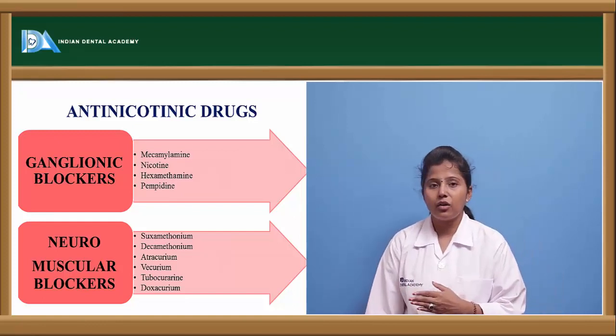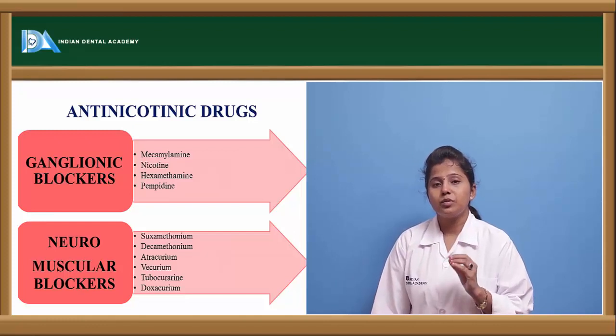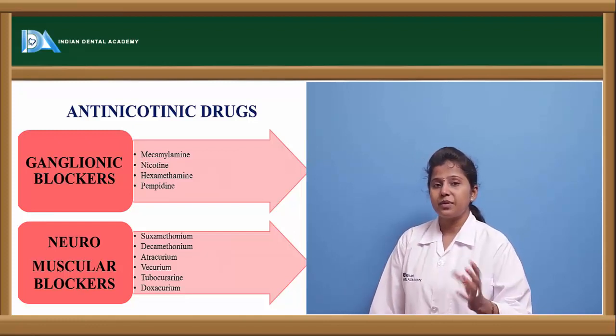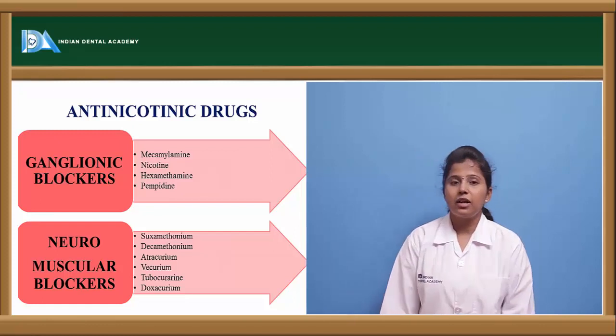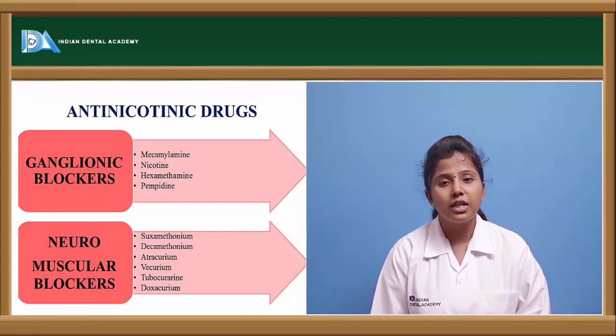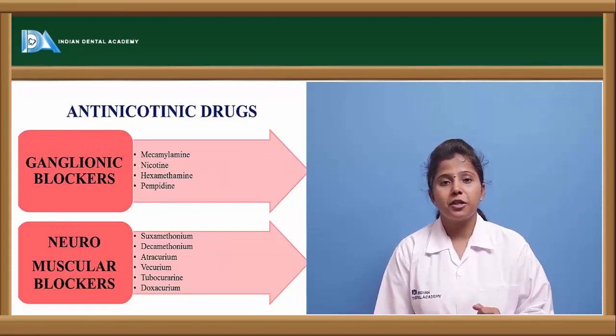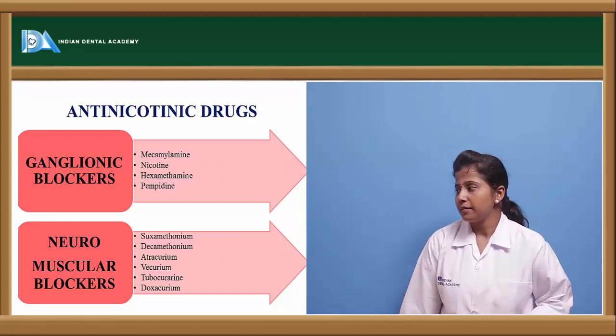So here the ganglionic blockers are the blockers which block the action of the nicotinic receptors present in the ganglia, and neuromuscular blocking agents are the drugs which block the action of these nicotinic receptors at the neuromuscular junction.